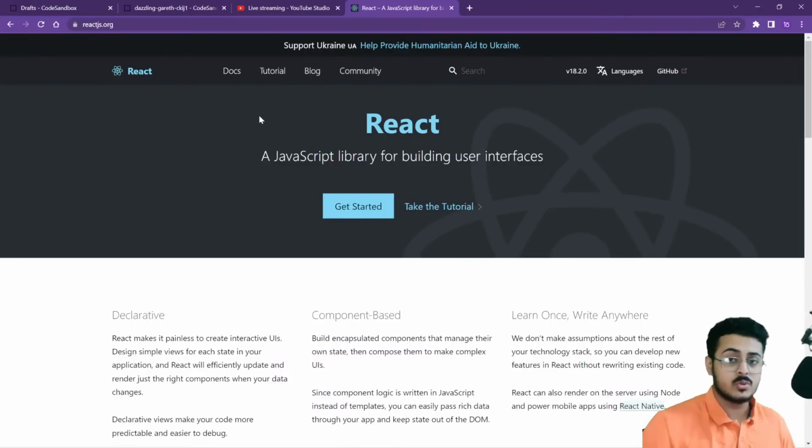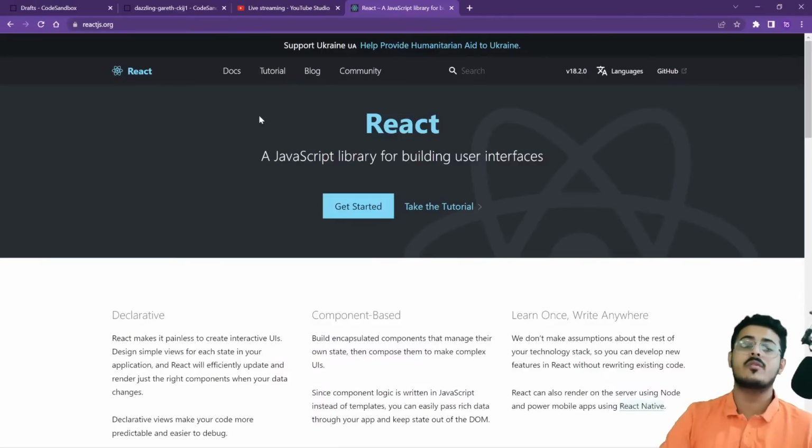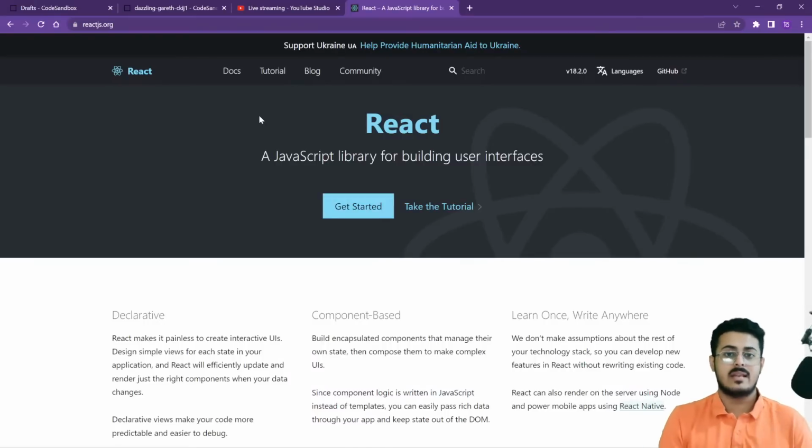Even if they are not using React, whatever other frameworks they use are just like children of React. They have been made after React came into the picture, so they take most of their inspiration from React itself. So it becomes very easy to switch to some other framework as well. Okay, so that is the reason why learning React is very important.